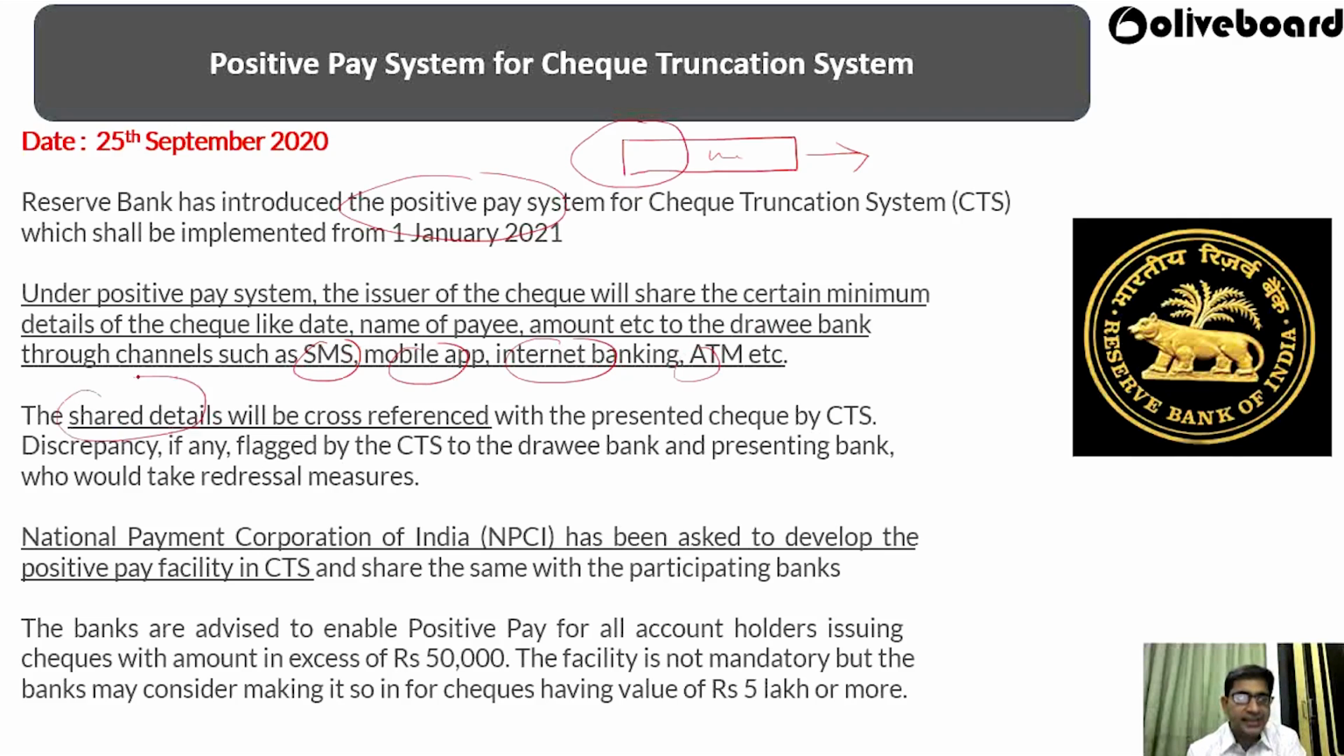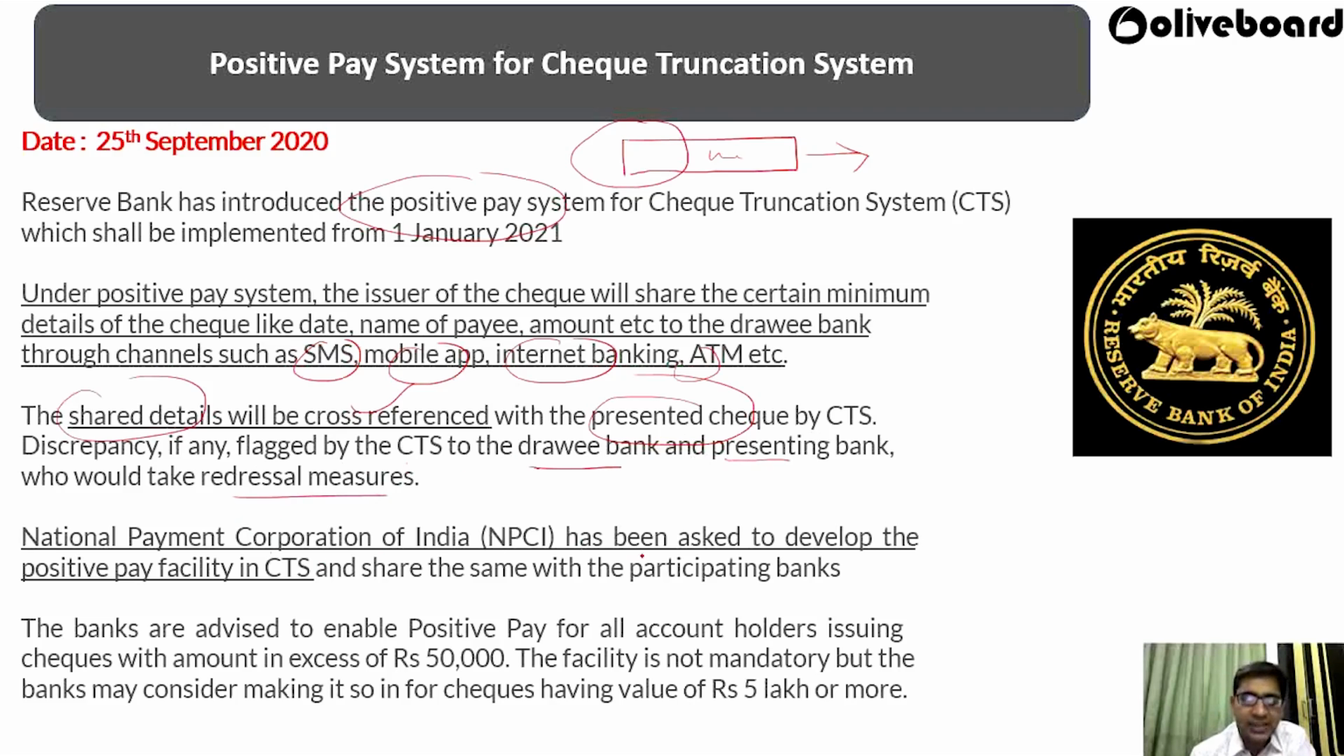The shared details will be cross-referenced, cross-checked when the check is presented for the CTS, that is the check truncation system. If any discrepancy comes, it will be flagged by the CTS to the drawing bank and presenting bank, and they will take the redressal measure.